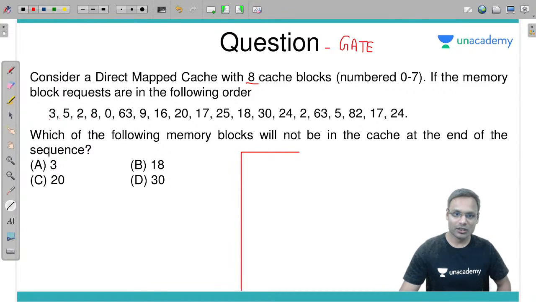Let's draw the memory first. Okay, I have drawn the memory.